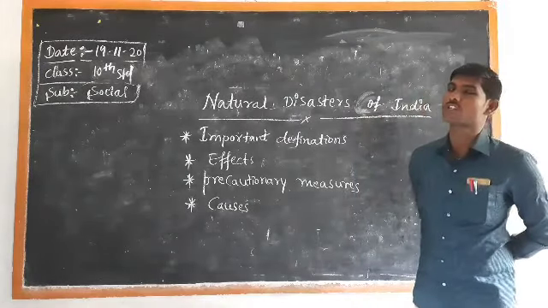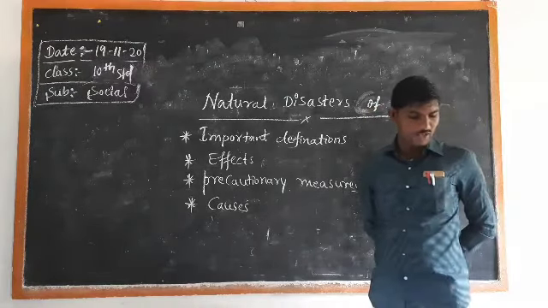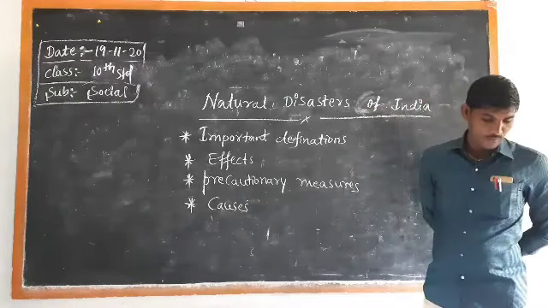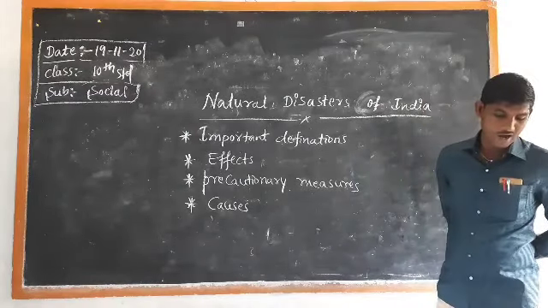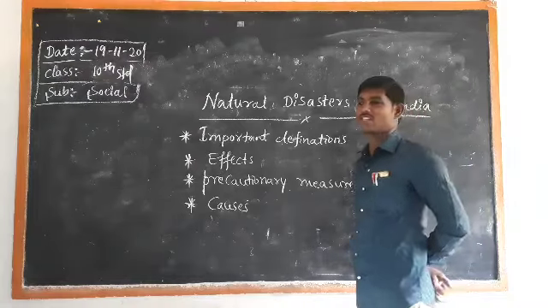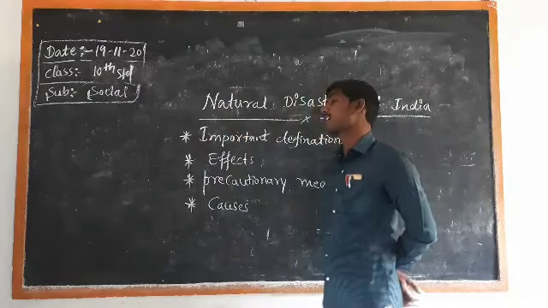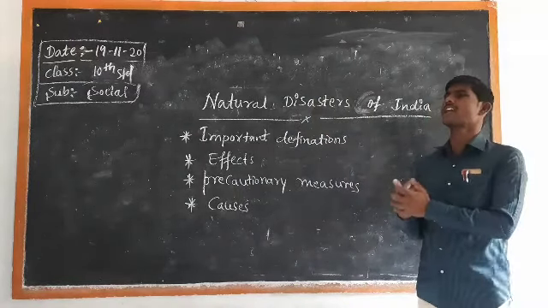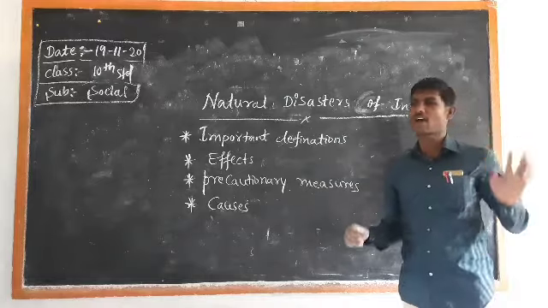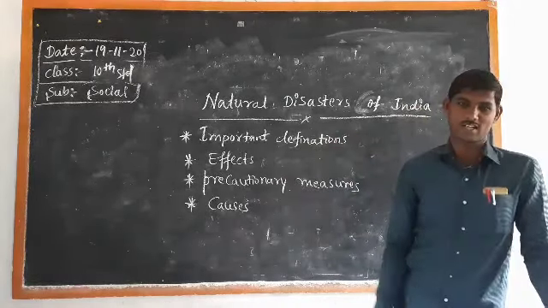Now it is time to understand the definition of natural disaster. The natural hazards which create widespread destruction are known as natural disasters. Natural disasters are considered natural-made, but human activities also cause these natural disasters to happen in our country.